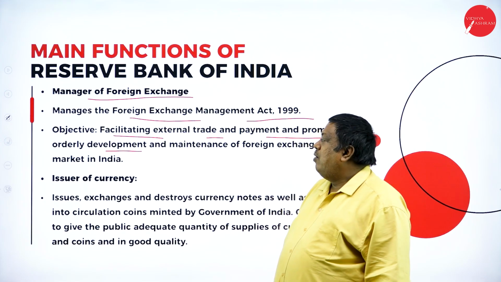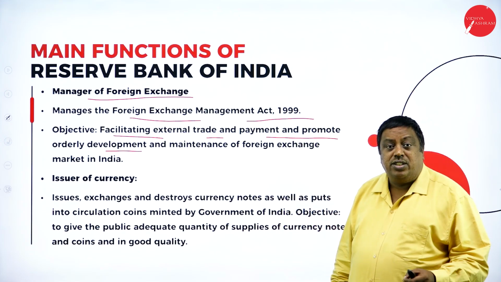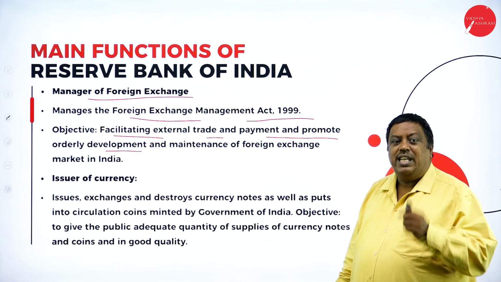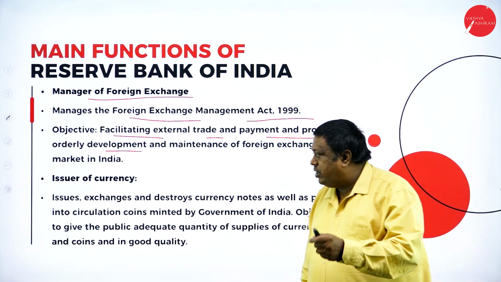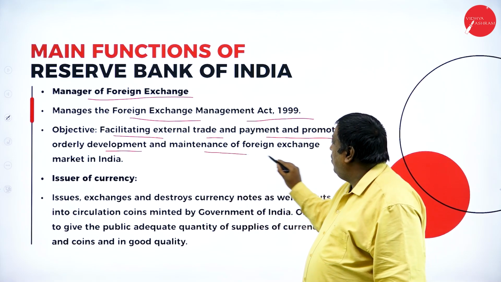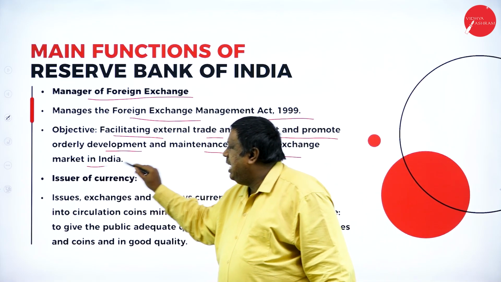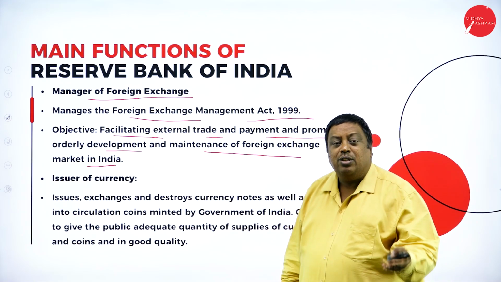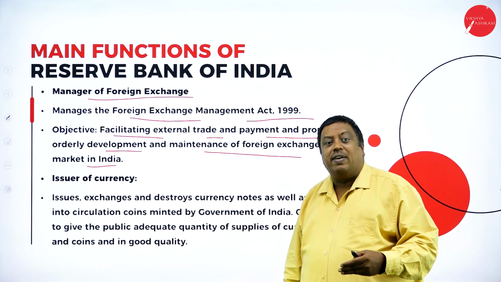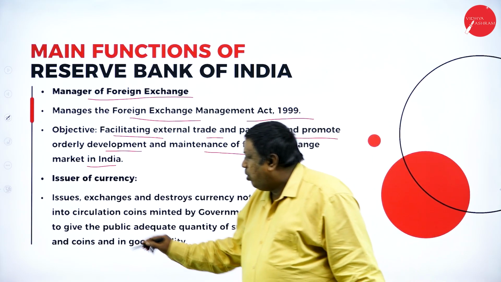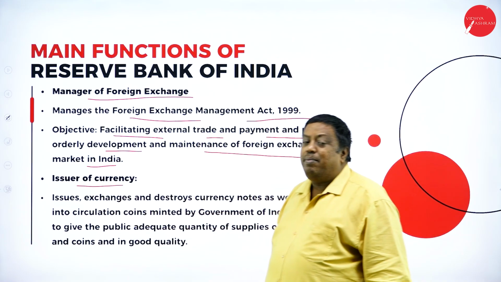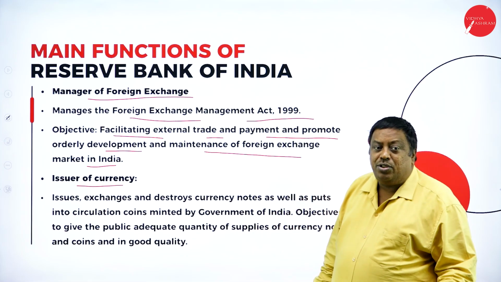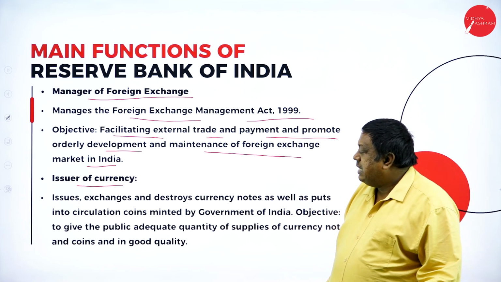They're saying that, for the development of the country, we are going to have better control of foreign currencies and foreign relationships, which supports the maintenance of the foreign exchange market in India. If I have a better relationship with other countries, that can benefit our country and other places also. Issuer of currency means RBI is going to issue currencies and have better control over all the currencies here.